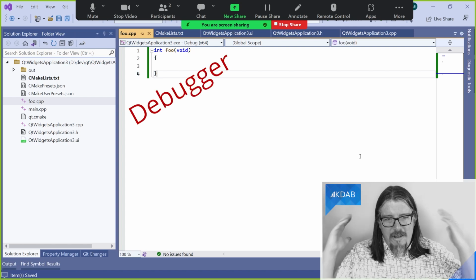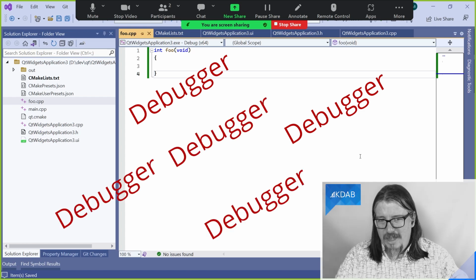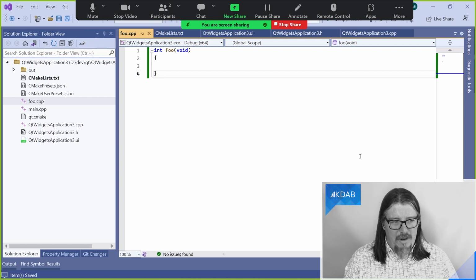But, debugger, debugger, debugger, debugger, debugger. That's what you want when you're using Visual Studio. That's the key.